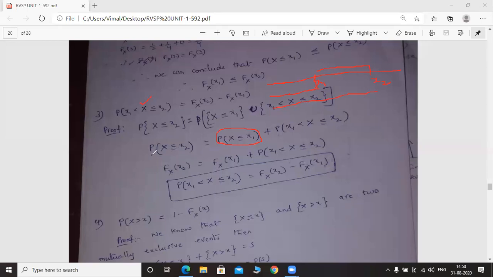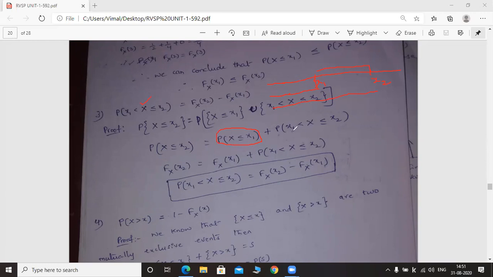So instead of this, you have to write capital Fx of small x2. Next, the probability of capital X less than or equal to small x1 can be written as capital Fx of small x1. This is also called the cumulative distribution function.